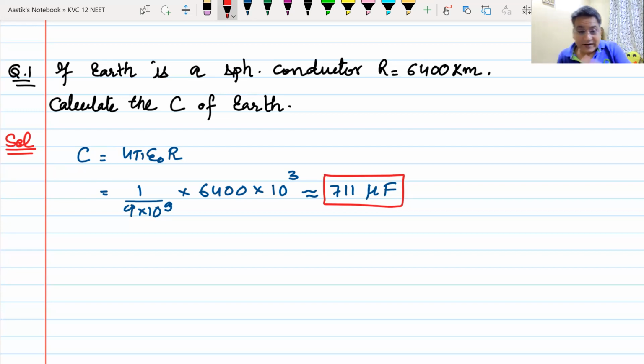So even this capacitance of Earth is taken as infinity for all practical purposes. Whenever we talk about the capacitance of Earth, we call it infinite, but it is only 711 microfarad. You understand this?